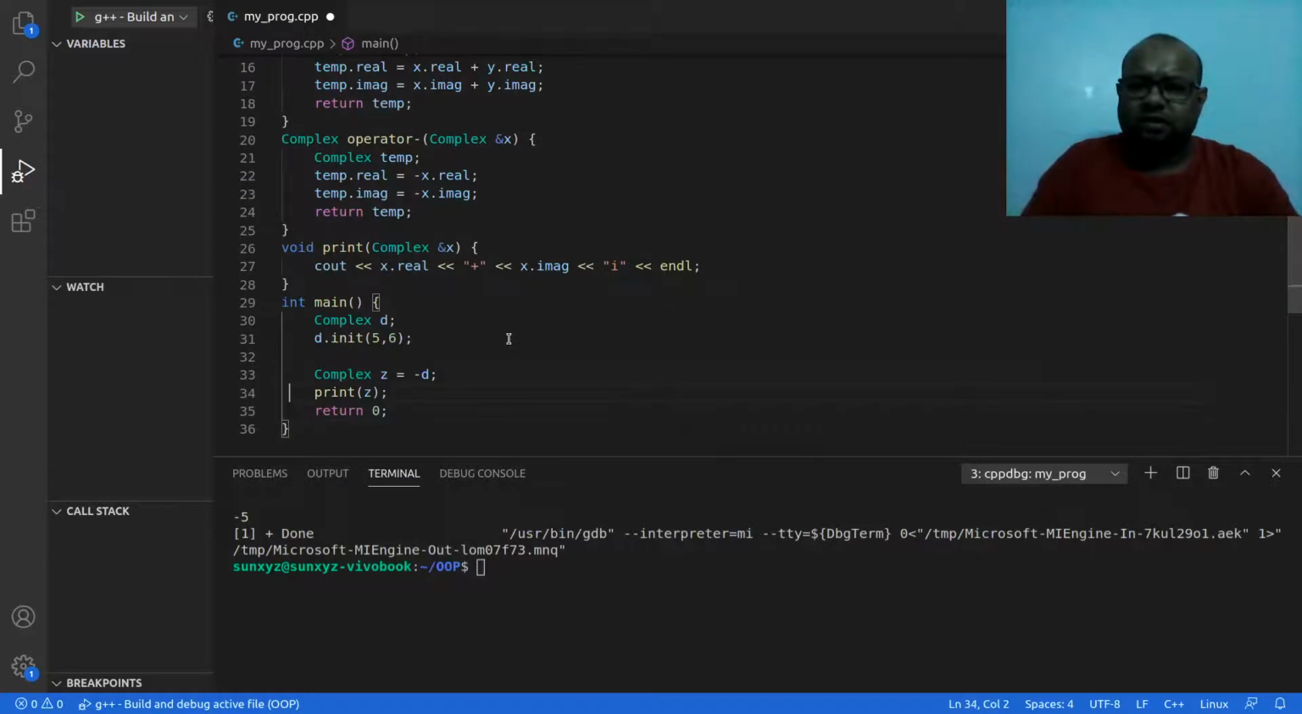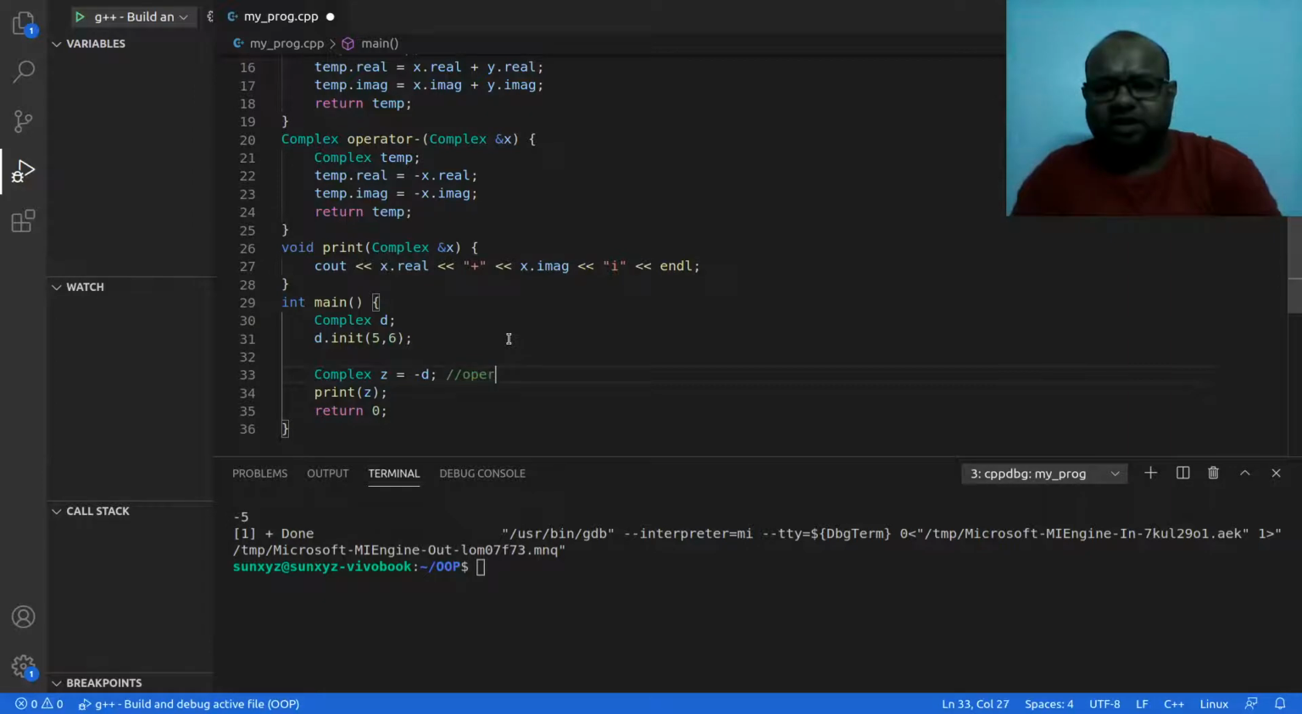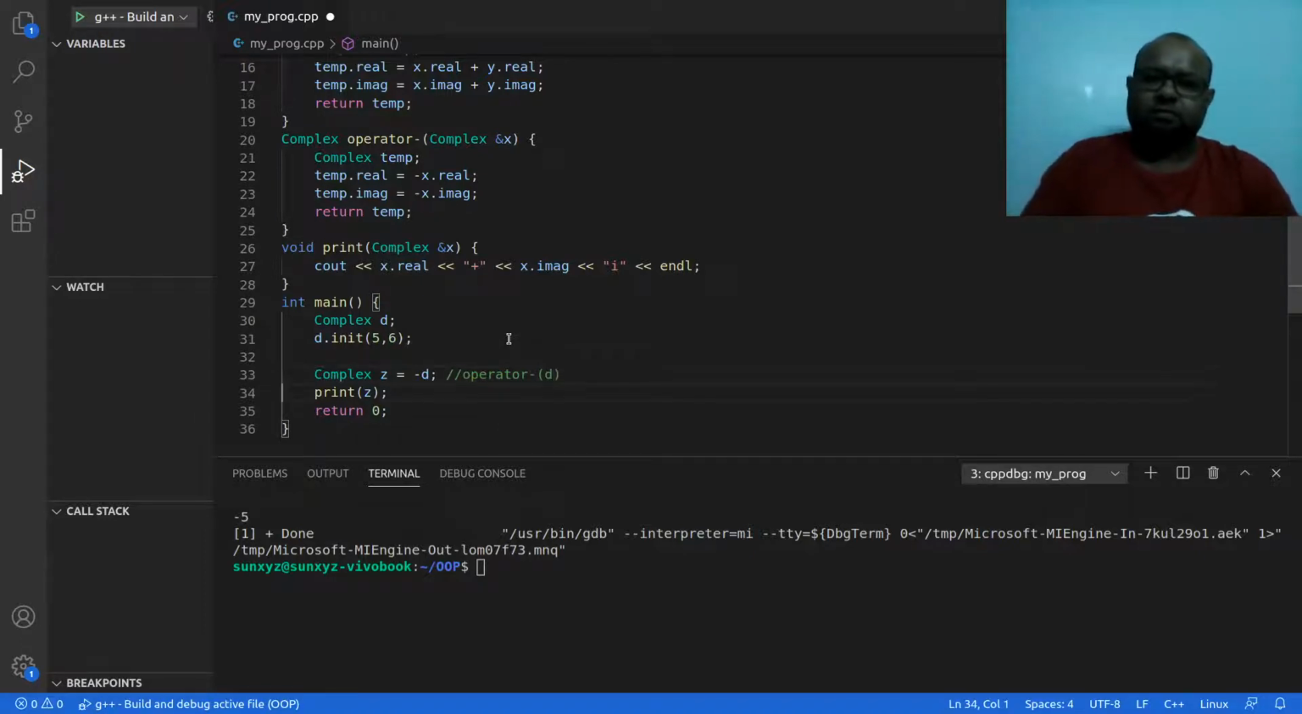Now what is happening over here? Here I am calling this operator minus with only one parameter d. I am not taking two parameters like I was doing before. Now I am taking only one parameter. What is the purpose that I write this method? This method is going to overload the minus operator. So that is the operator overloading that I am going to do.